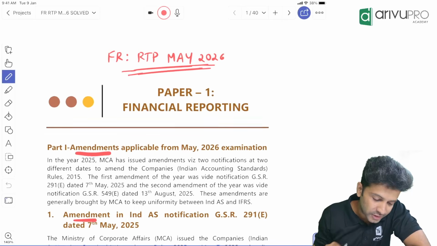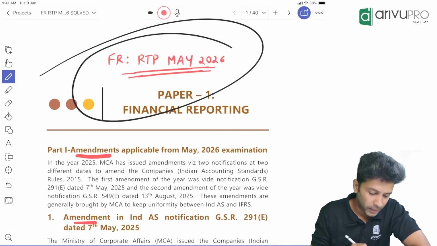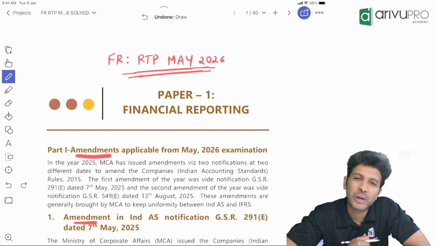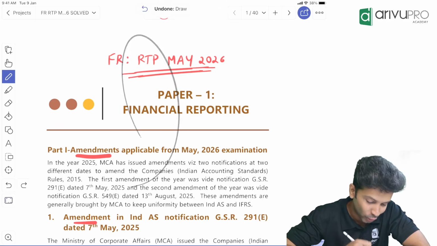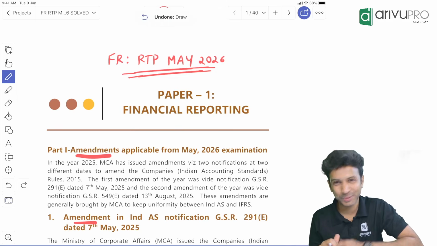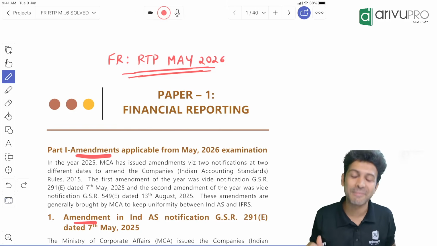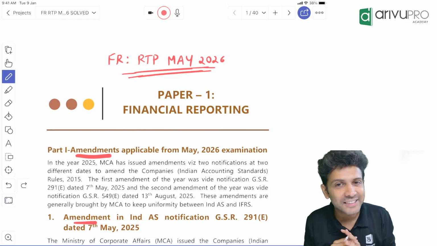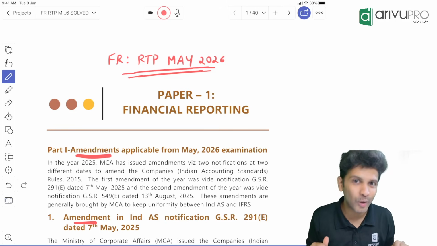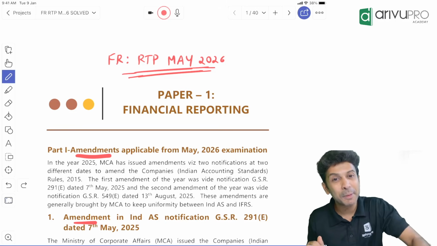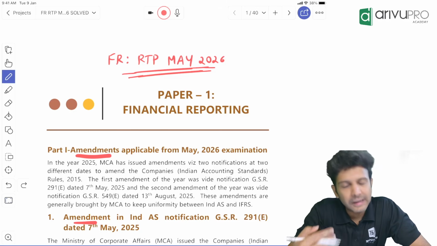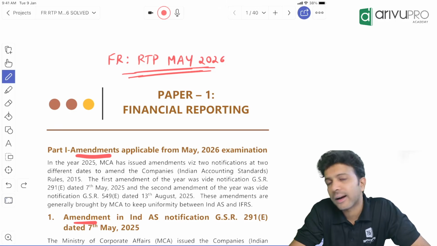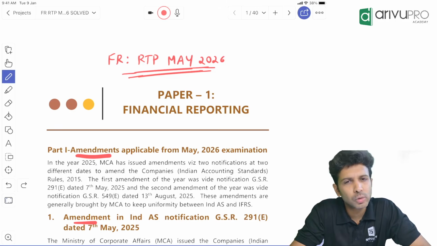So, in today's session, we'll be running through the FR RTP May 2026. I'm sure the moment you looked at the RTP, you saw a lot of amendments being thrown across. 14-15 pages of amendments were inserted in this RTP. So there's a lot of hullabaloo that there are a lot of amendments or changes in FR. So, before we go through this particular RTP's questions, we'll cover those amendments.